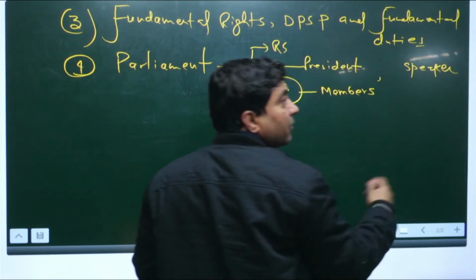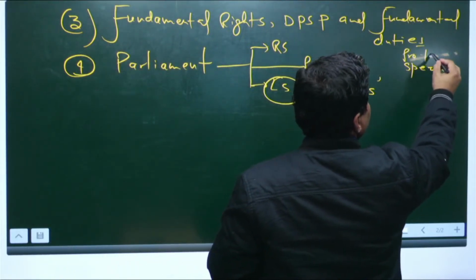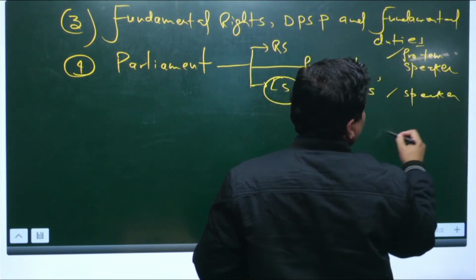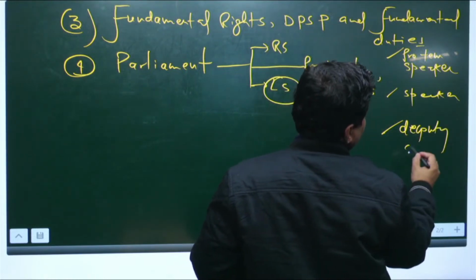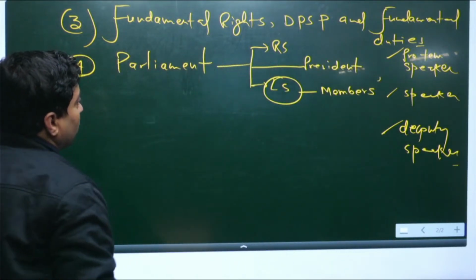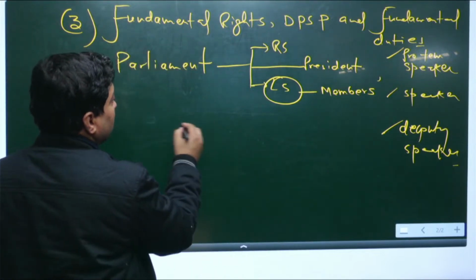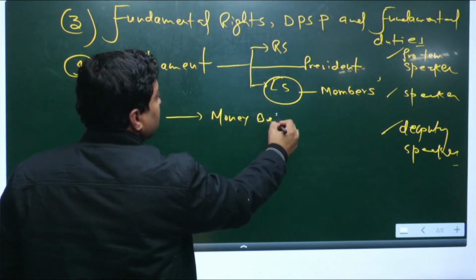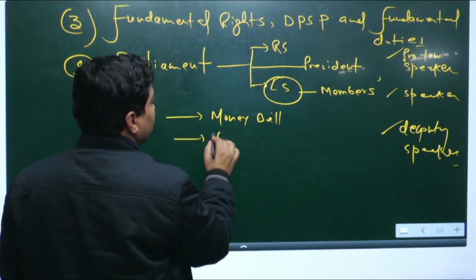Then if you look at the speaker, here there is the pro tem speaker, then you have a speaker, then you have a deputy speaker. Now, there are several constitutional provisions of parliament, like for example money bill. One should go through all these bills, money bill, then you have financial bill.